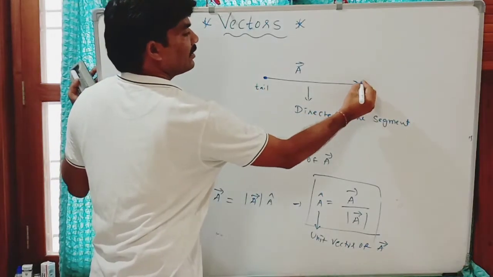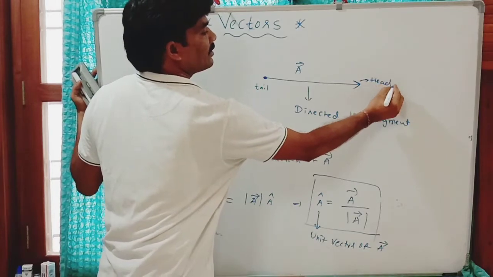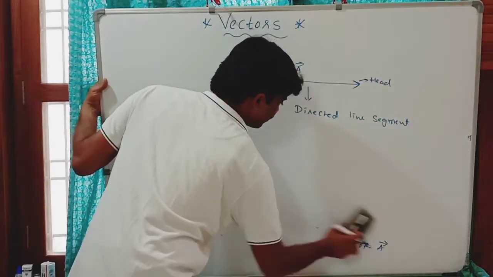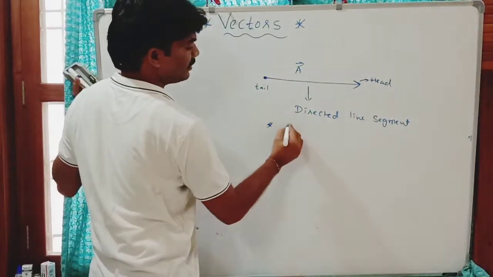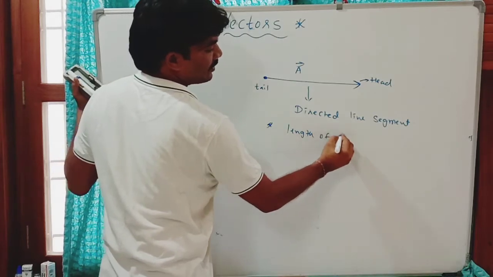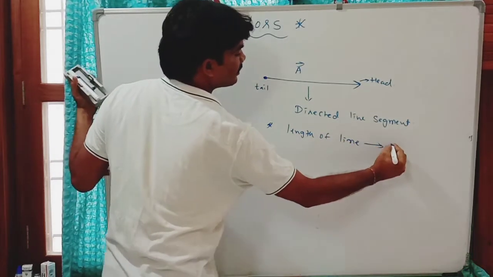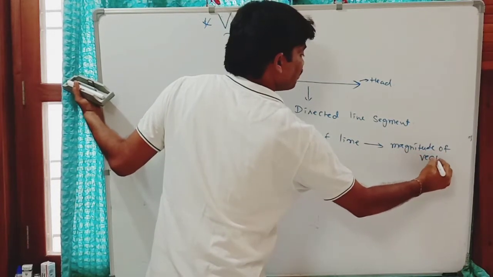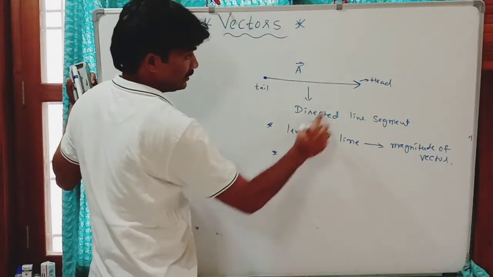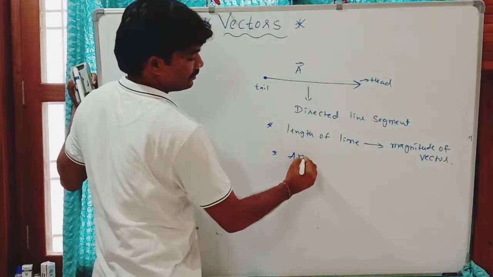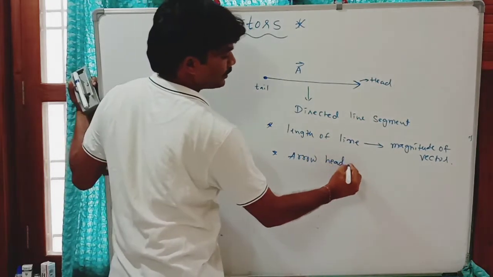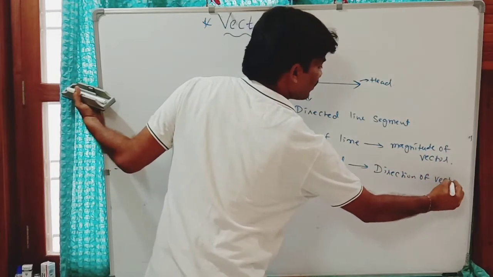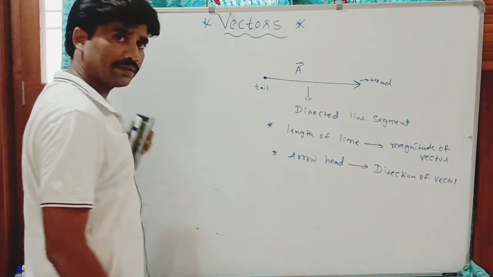This final point is called the head of the vector. This length of the line gives information of the magnitude of the vector. And this arrowhead shows what? The direction of the vector.